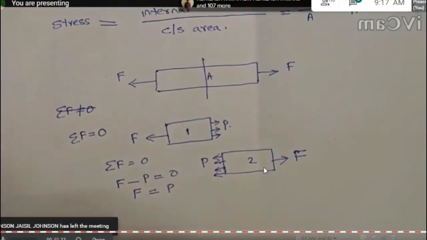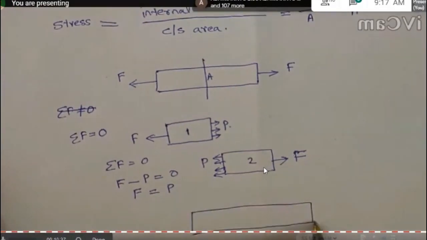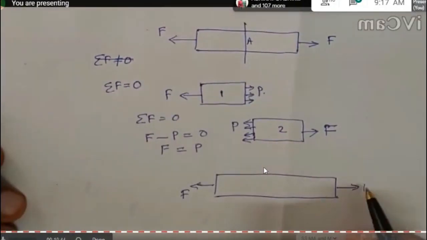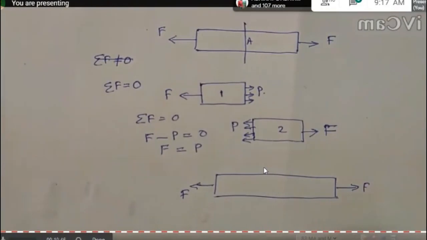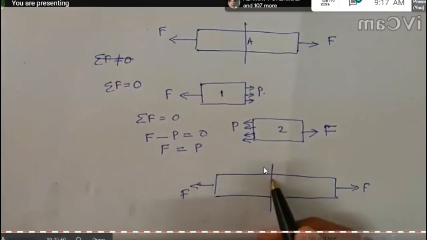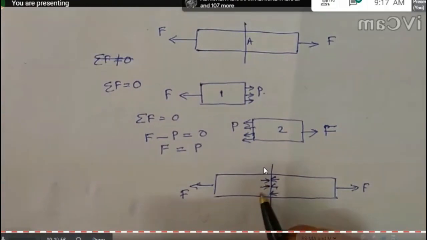And the full body, the bar body, is this one. An F force is applied here, and another F force. This is a pulling force or tensile force. And if you take any cross section, then in that cross section we can see an internal resistance force, which is equal to P, which is equal to F.